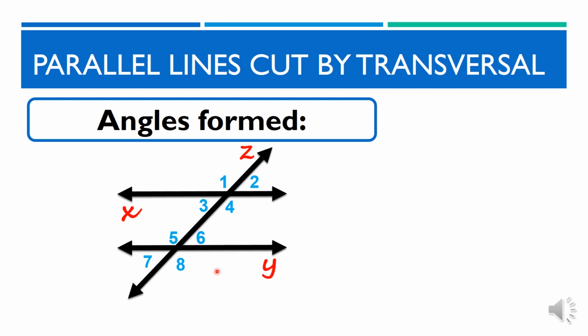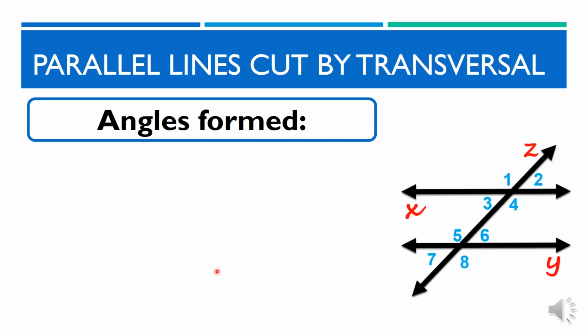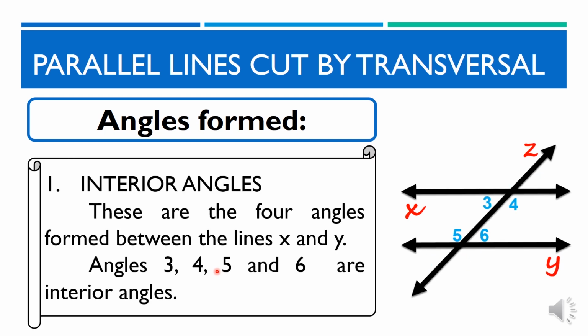Ito naman ang mga angles na mabubuo sa pagtatama ng parallel lines at ng isang transversal line. Mayroon tayong 8 angles na nabuo. Pag-usapan natin ang mga tawag sa mga angles na ito. Number 1, interior angles. There are 4 angles formed between lines X and Y. Angles 3, 4, 5, and 6 are interior angles. Ito ay ang mga angles sa loob ng parallel lines. Ito ay ang angles 3, 4, 5, at 6.